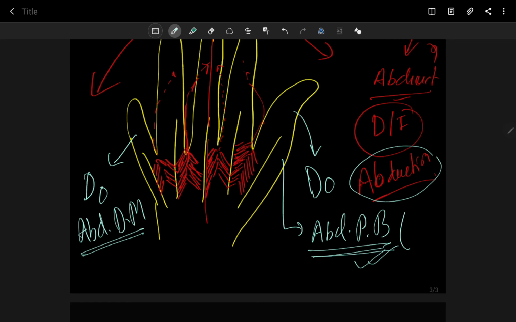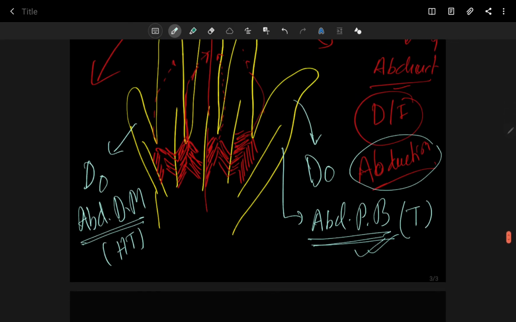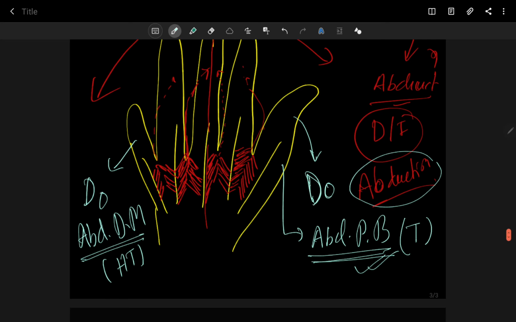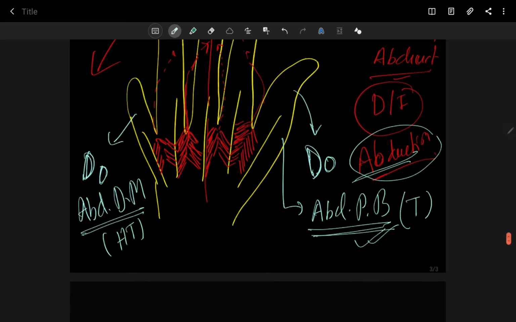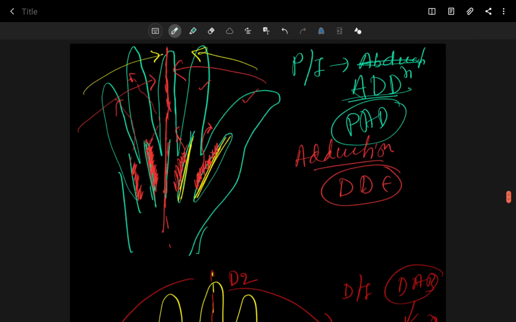This is your thenar muscles and this is your hypothenar muscles. I already told you all these things in the thenar and hypothenar region. So the pollex has no dorsal interossei, and the digiti minimi also has none, because they have their own muscles for abduction. They don't require dorsal interossei. For the pollex it is abductor pollicis brevis, and for the digiti minimi it is abductor digiti minimi. So that's all about the intrinsic muscles of the hand.